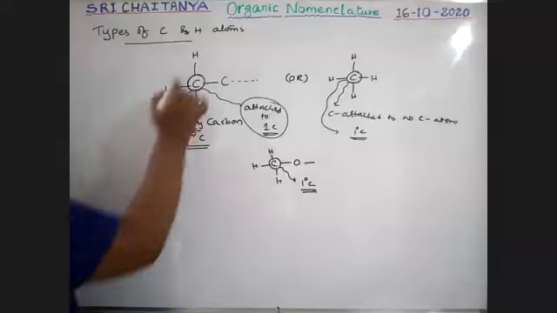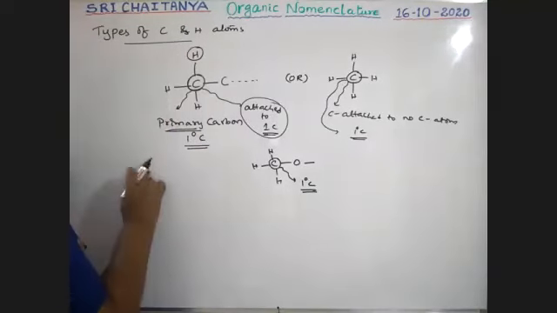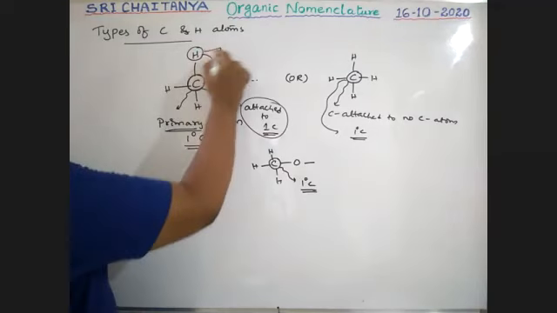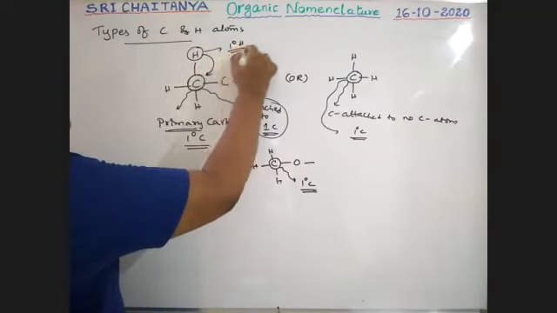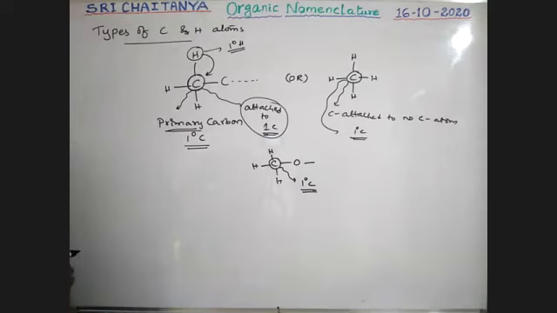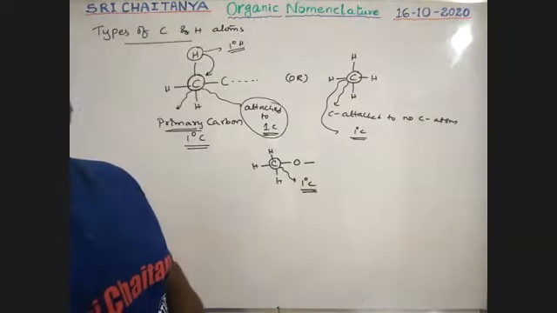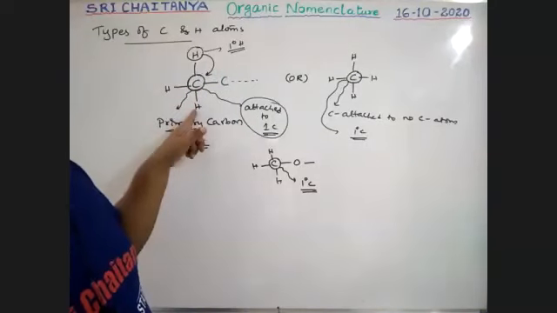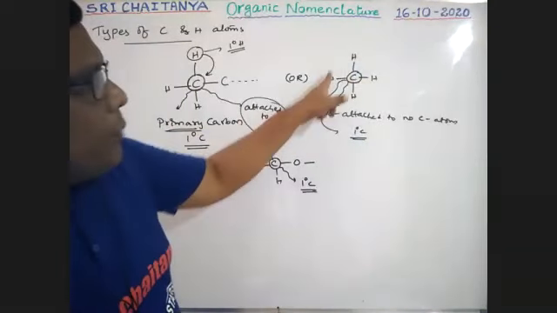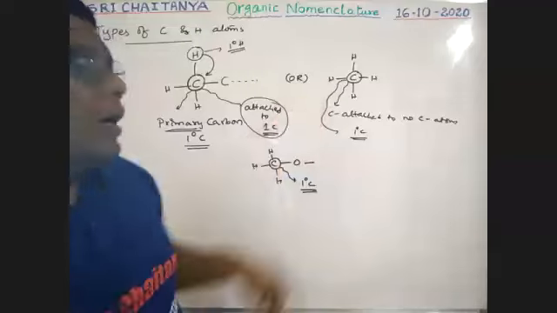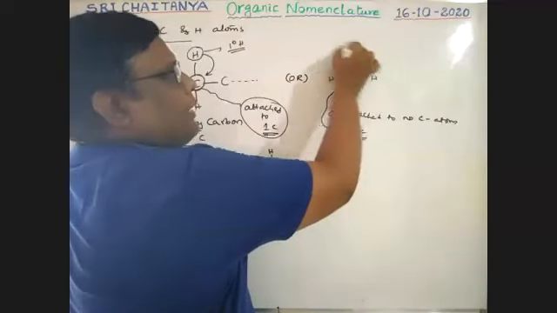Next, those hydrogens which are connected to a primary carbon are called primary hydrogens. Here 3 primary hydrogens are there; here 4 primary hydrogens are there. All these hydrogens are primary hydrogens, boys.